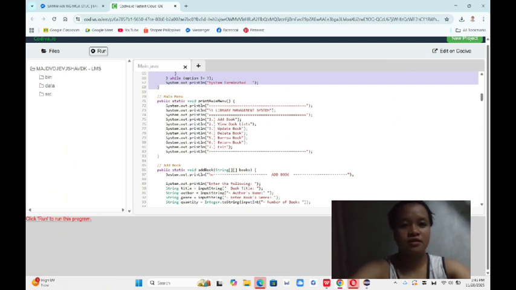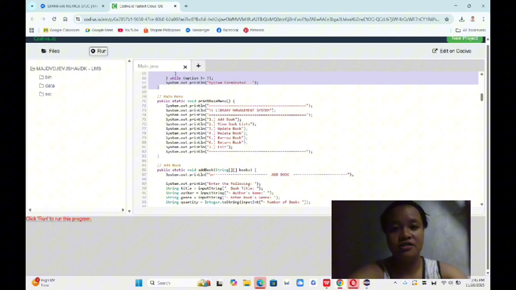When deleting a book, the user enters the book ID they want to remove. The system first checks if the ID exists in the books array. Next, it performs an important validation. The system checks if the book is currently borrowed by any student. If the book is still borrowed, the deletion cannot continue. This prevents inconsistencies, such as removing a book that someone is still using. If the book is not borrowed, the entire row is cleared by setting all the columns to null. This frees up the space for future book entries. After the deletion, the system confirms that the book has been removed.